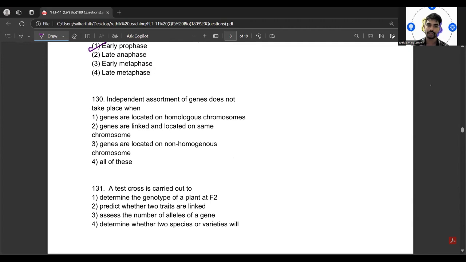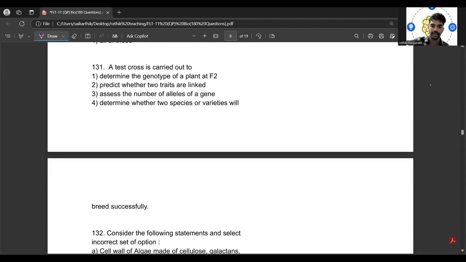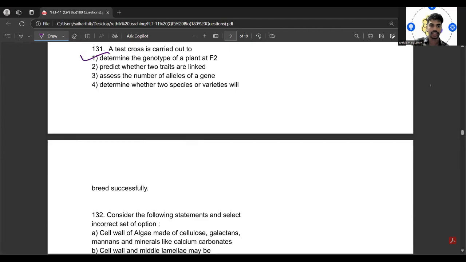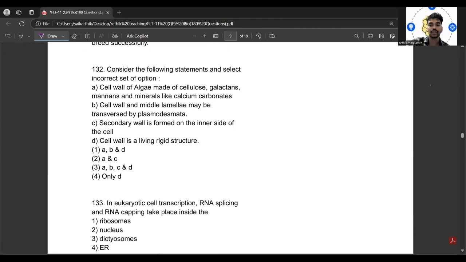130. Independent assortment of genes does not take place when genes are linked and located on the same chromosome. That question is simple. So 131: a test cross is carried out to determine the genotype of the plant at F2 generation. Correct. So 132: consider the following statements and select the incorrect set of the options.